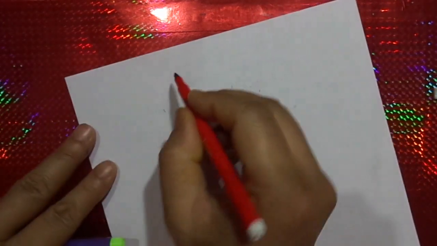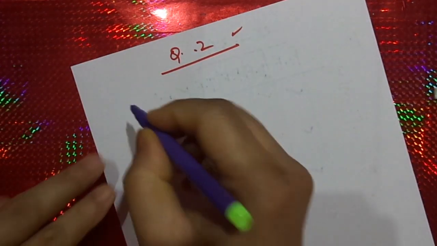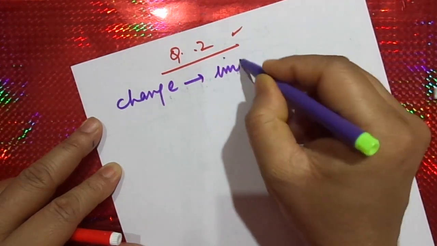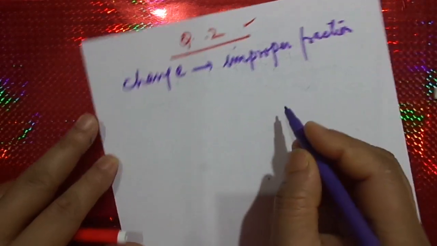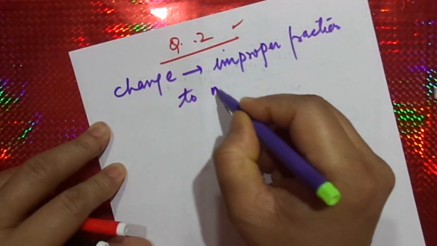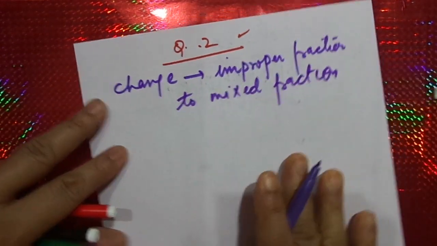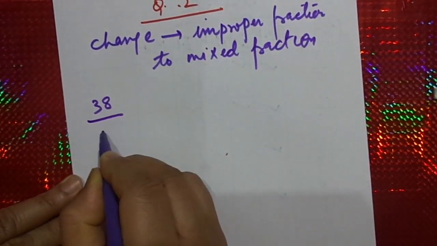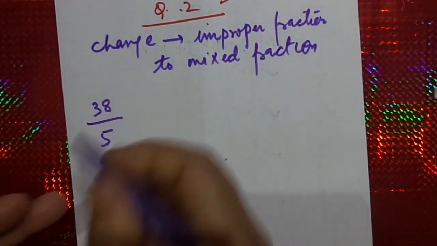Moving on to question number 2, we have change improper fraction to mixed fraction. So we are going to change improper fraction to mixed fraction, like 38 by 5. 38 by 5 is an improper fraction.